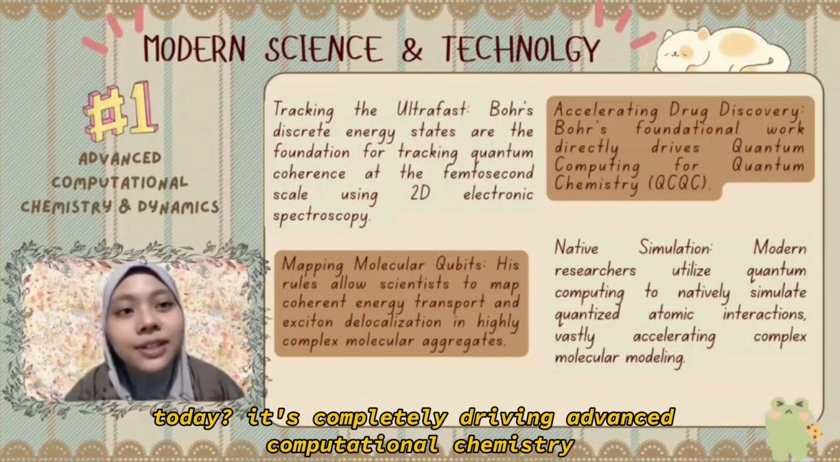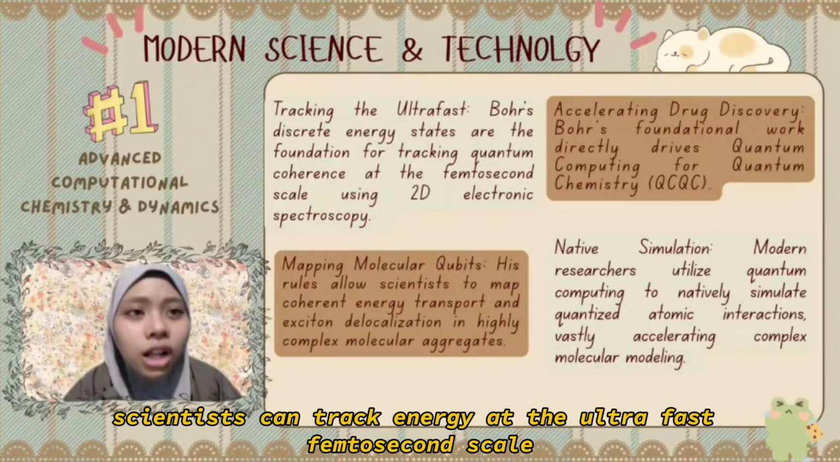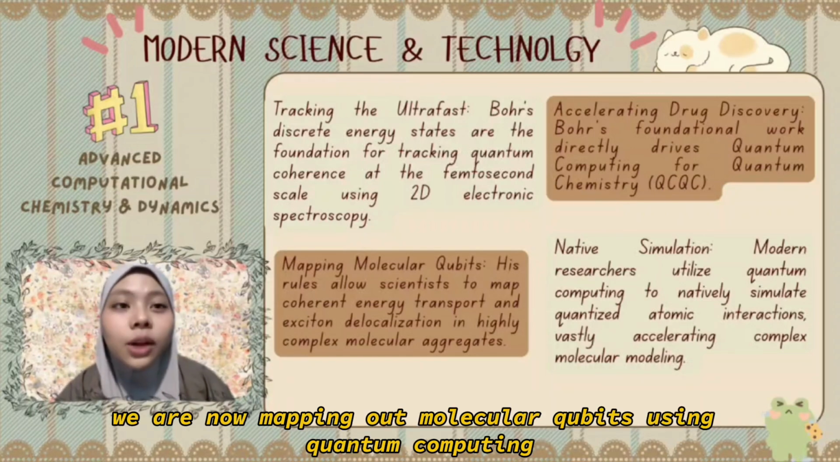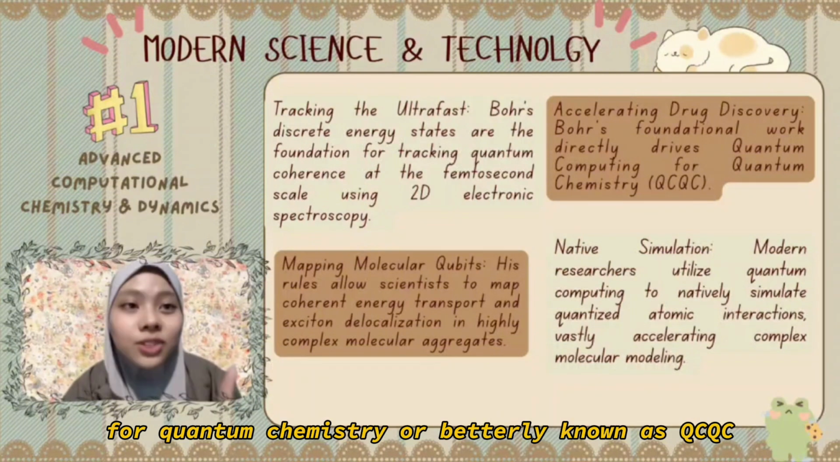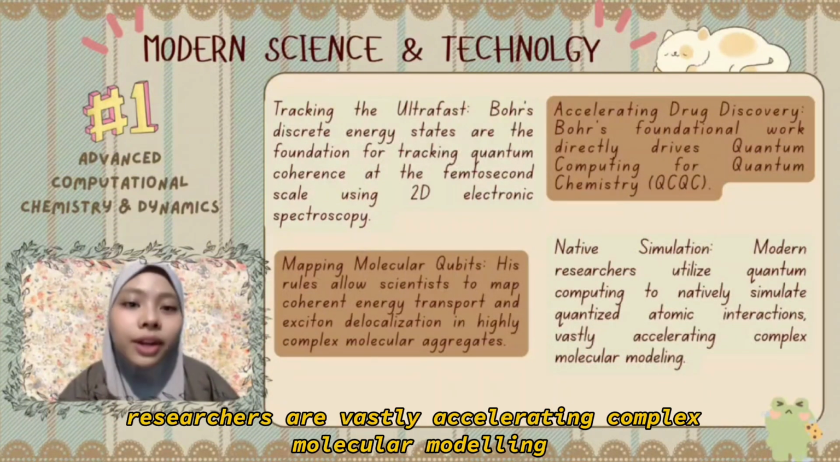It's completely driving advanced computational chemistry, because Bohr proved energy states are discrete, so scientists can track energy at the ultra-fast femtosecond scale using 2D electronic spectroscopy. We are now mapping out molecular qubits using quantum computing for quantum chemistry, better known as QCQC. By natively simulating quantum atom interactions, researchers are vastly accelerating complex molecular modeling and modern drug discovery.